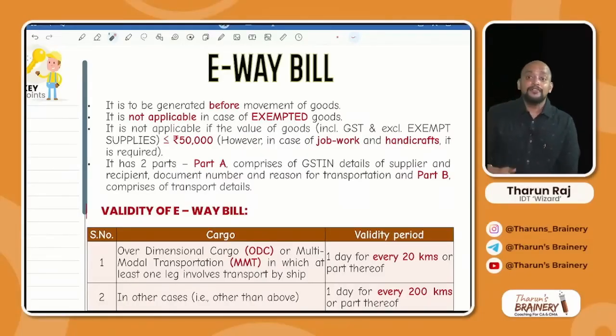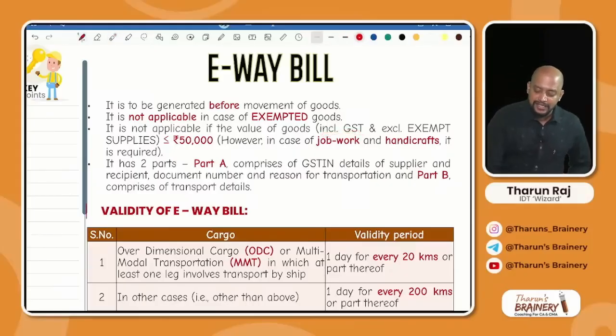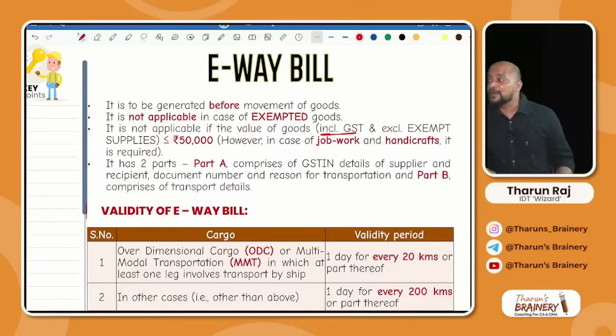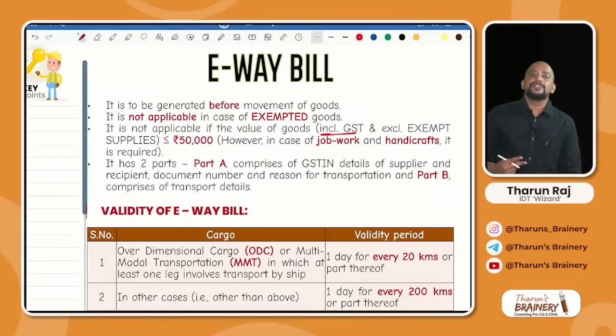But here for e-way bill purpose, value includes GST. A very important point. Value includes GST. So therefore, if the value is 48,000 plus GST 18%, 48,000 plus 18% goes beyond 50,000. So e-way bill is necessary. But there are two kinds of goods for which e-way bill is always required even if the value does not exceed 50,000.